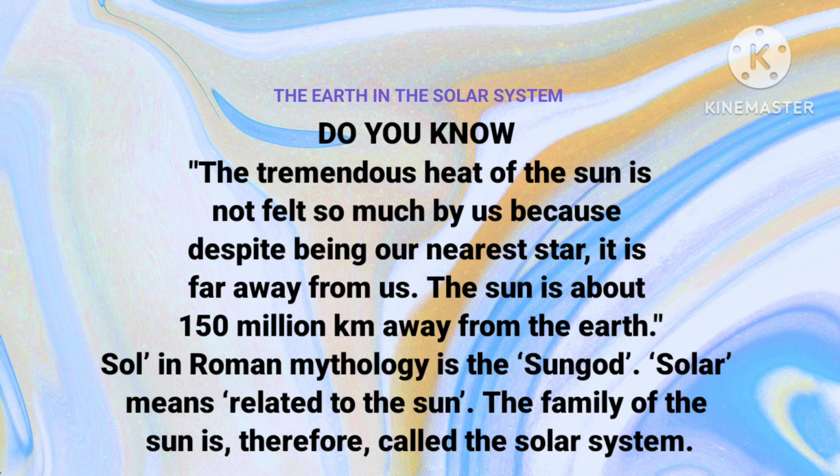Do you know the tremendous heat of the Sun is not felt so much by us because, despite being our nearest star, it is far away from us? The Sun is about 150 million kilometers away from the Earth. Do you know Sol in Roman mythology is the sun god? Solar means related to the Sun. The family of the Sun is therefore called the solar system.